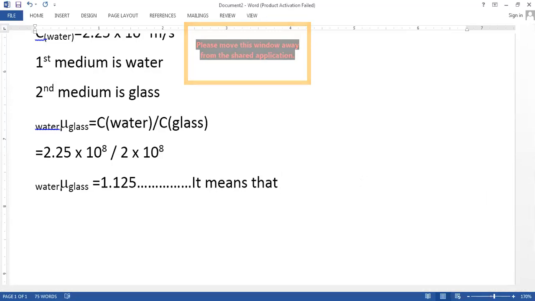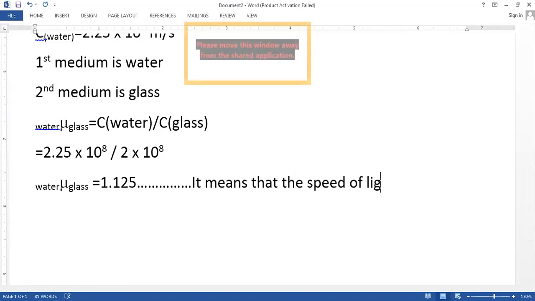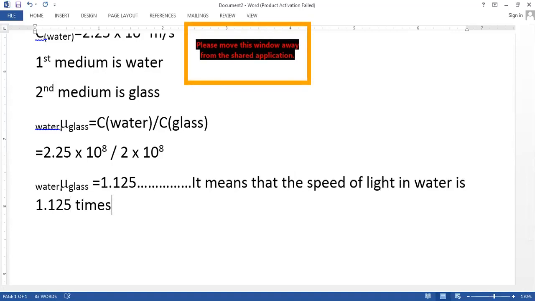Okay, what does it mean? It means that the speed of light in water is 1.125 times the speed of light in glass. This is the meaning of it.